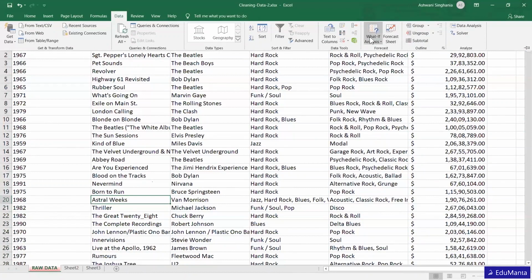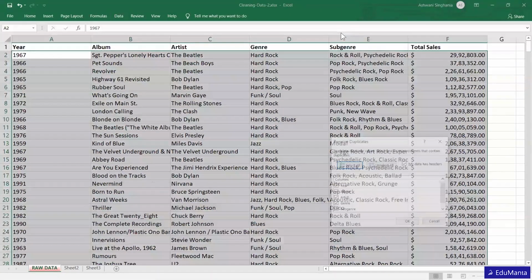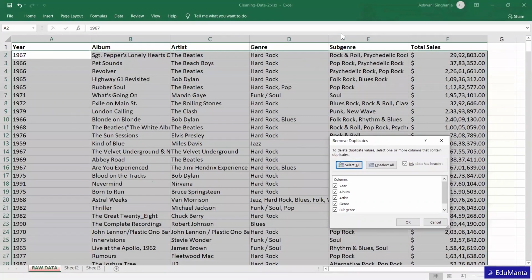Under Data Tools, you will find Remove Duplicates. You click that. The whole data will get selected, and if your data has a header, then you have to check the box, My data has headers, and then you select these headers.